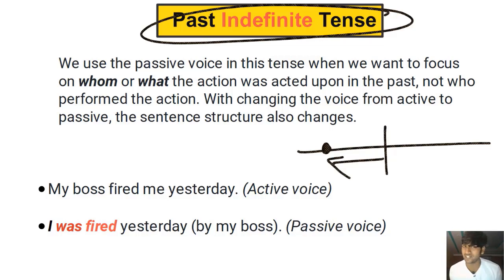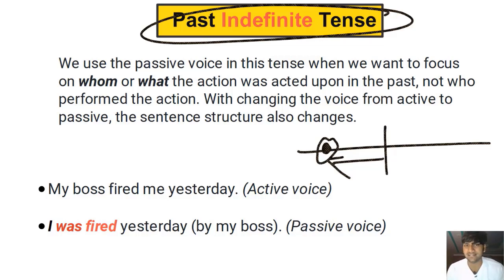Note, it is quintessential to mention the time of the action. It is very important to mention the time of the action. If the time of the action is already understood, in that case, do not mention it. But if it is not understood, you have to talk about the time of the action, because it's a very important aspect of this tense, right? If you just want to focus on the completion of the action, you can also use present perfect tense, right? So the time of the action is very important. It's an important facet of this tense. All right, so it's important to mention that unless it is already understood.